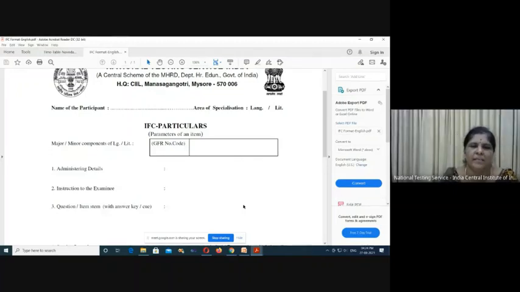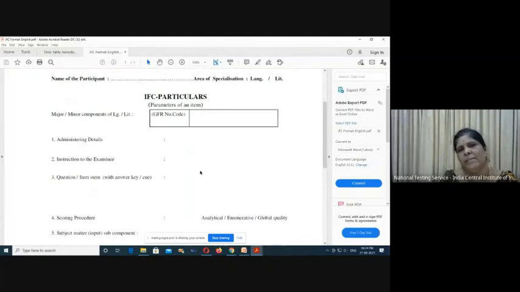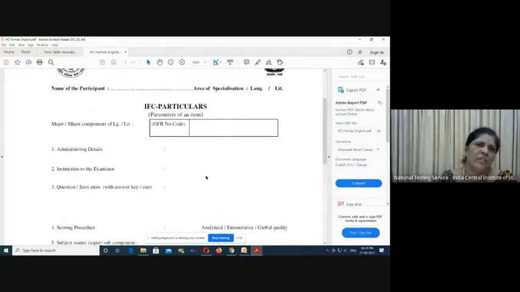So I will give light on these 10 parameters: what we have to keep in mind while writing a question, and what all parameters we have to write. I will explain that. First, one sheet will be given, prepared for storing the items in the item bank. When we give it to the item writer, they have to provide all these details.